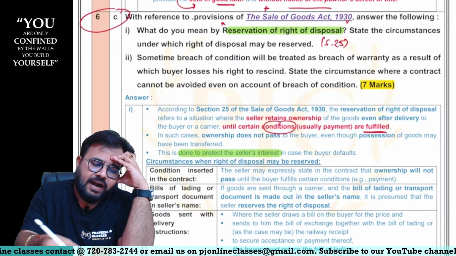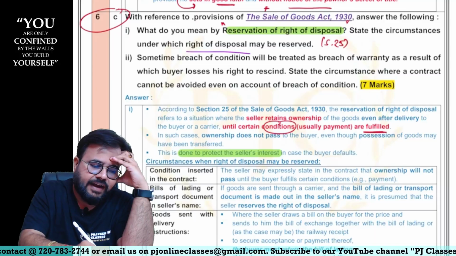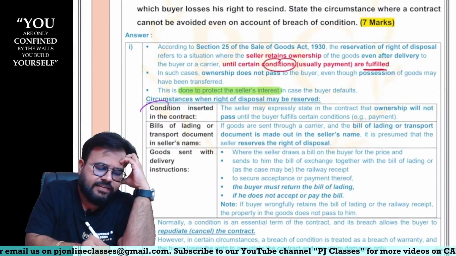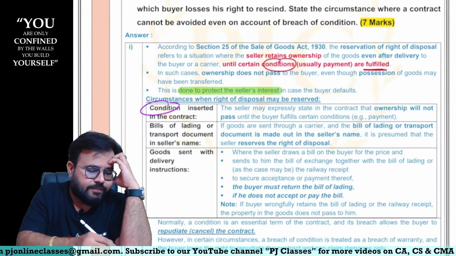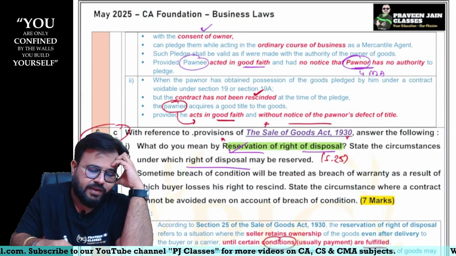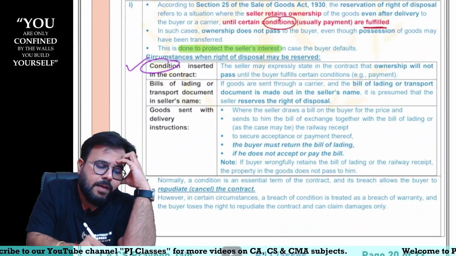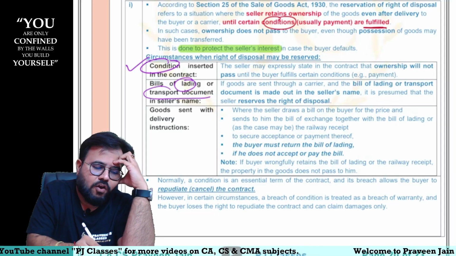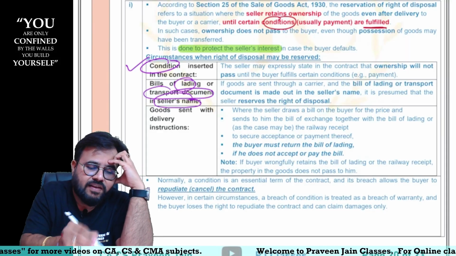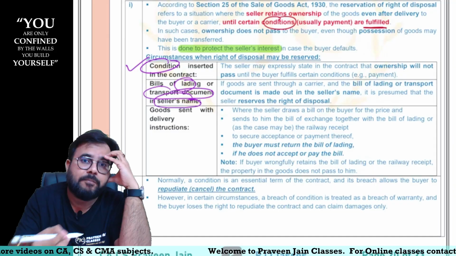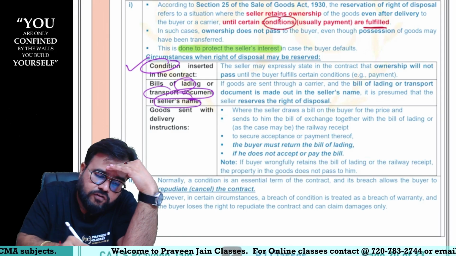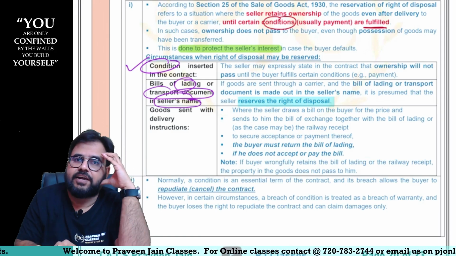Next question is, under what circumstances may rights of disposal be reserved? First, if this is expressly written in the contract, then the reservation of right of disposal will be with the seller. Or a bill of lading or any lorry receipt or railway receipt is sent, but it is in whose name? Seller's name. Generally it should be in the buyer's name. But here it is in the seller's name. It is assumed that the seller wants to reserve the right of disposal.